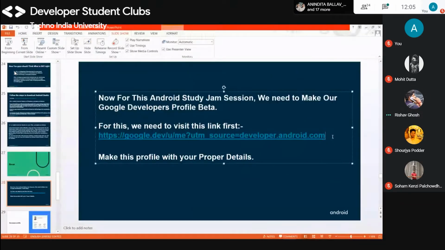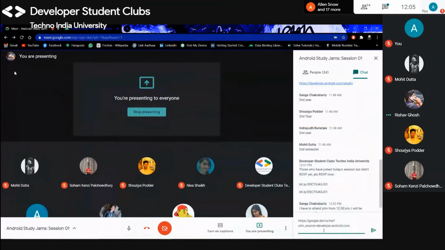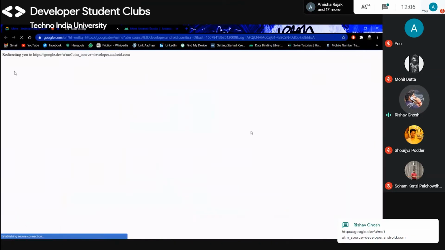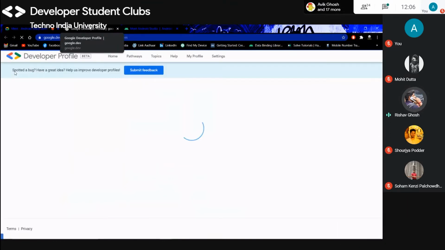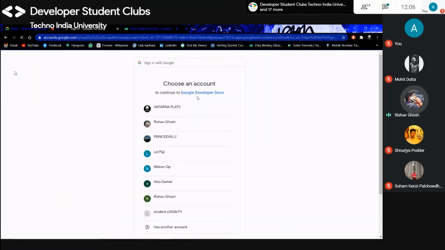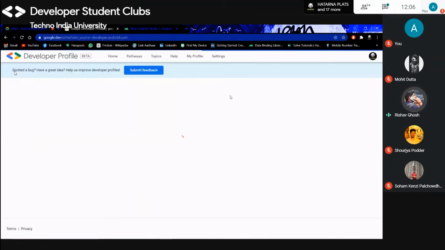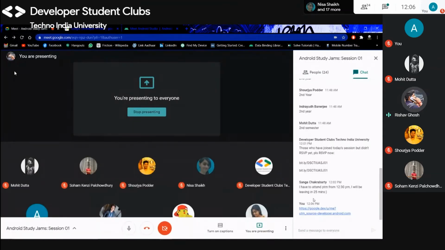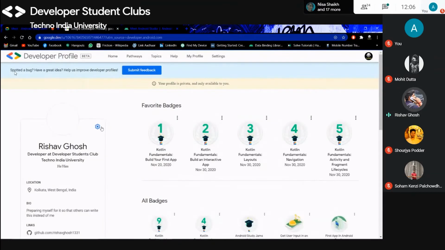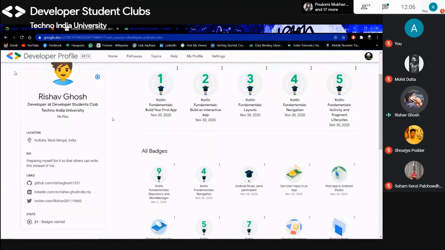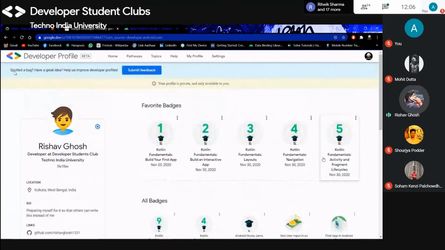I'm giving that in chat. Click on this link and it will redirect you to the Google developer profile beta. You need to sign in to your profile. I signed up much before, so I don't have to make my profile, but you guys need to make it. So just click the link and make your Google developers profile beta, fill in your details here, and you have to collect these badges for this session.